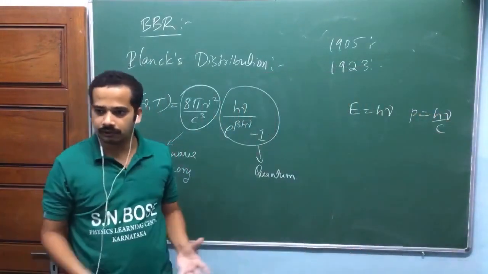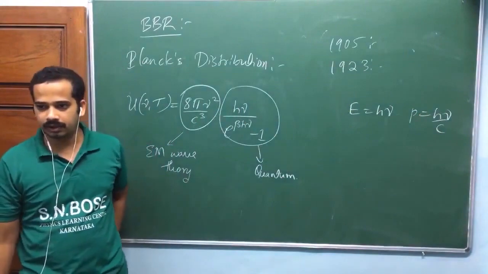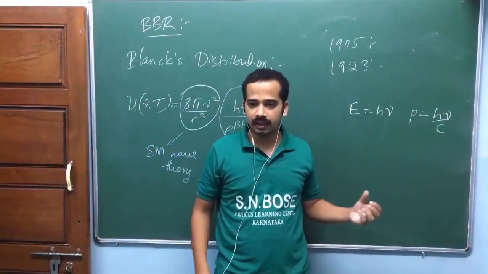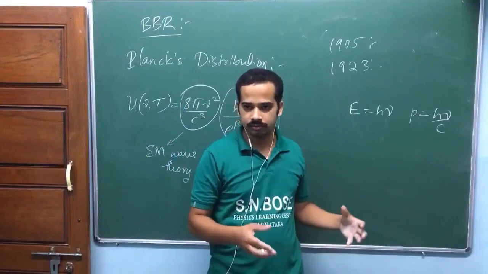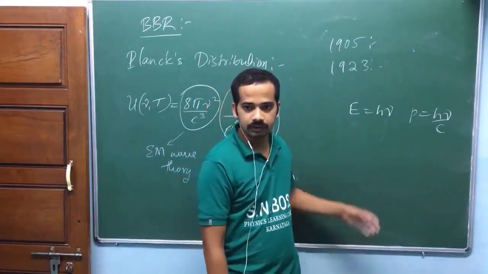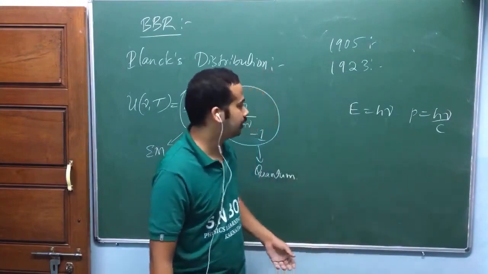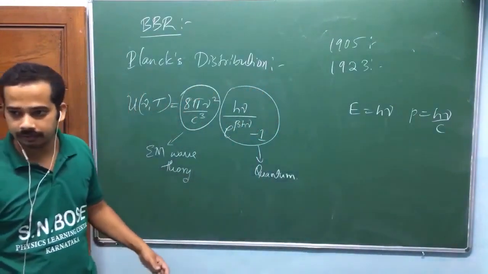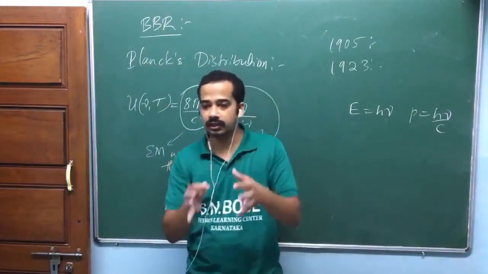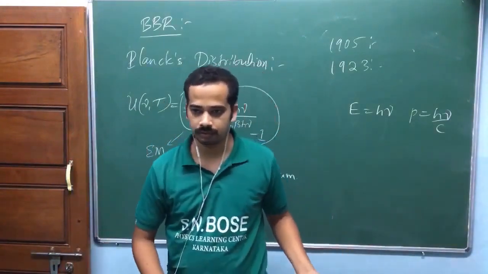Now inside the cavity, the electromagnetic radiation should be treated as a collection of photons. It's a gas of photons. That is the idea proposed by Bose for the first time. You should treat the radiation inside the cavity as a gas of photons.